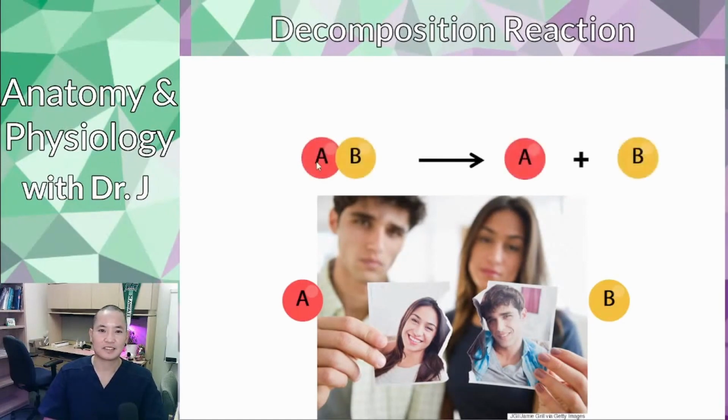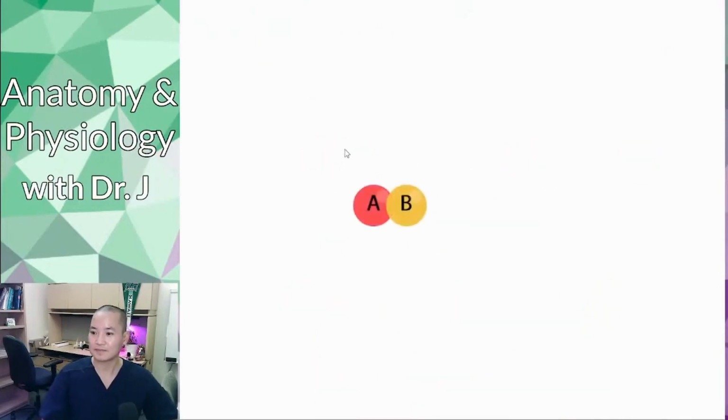So here's our reactant. You started off with these two atoms that were in a relationship and they're bonded together, but now they broke apart. So reactant, and now you have products that are individually smaller than the initial reactant. So this is also why it's called a catabolic reaction.